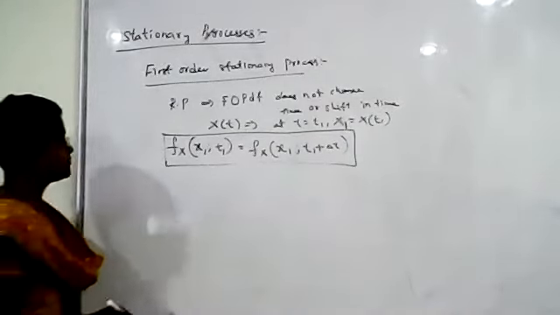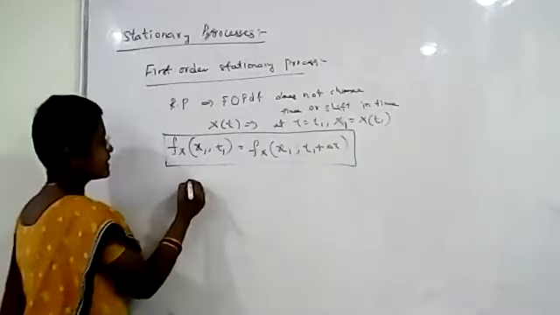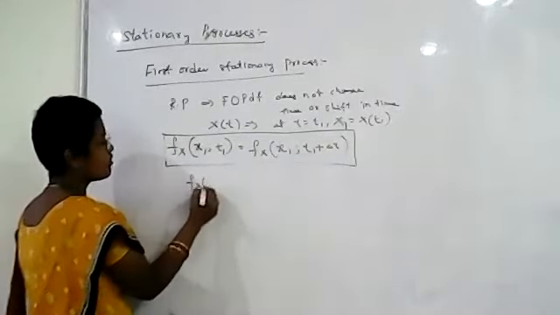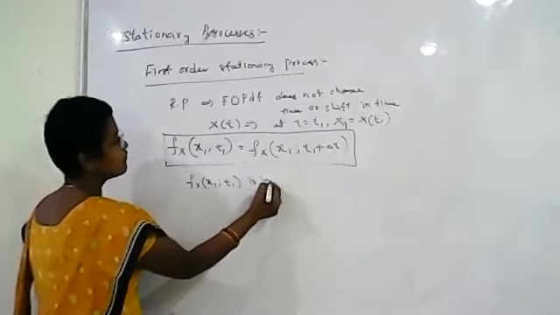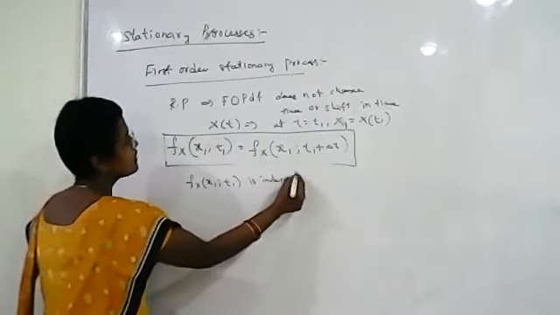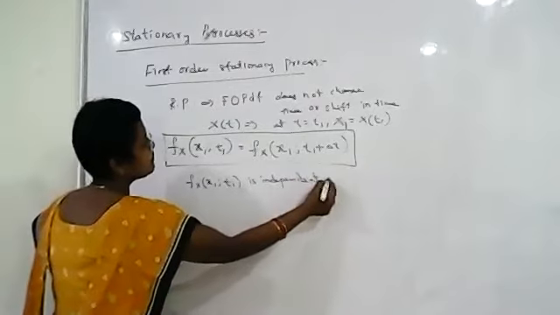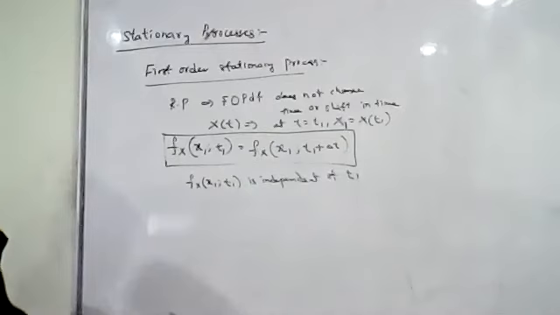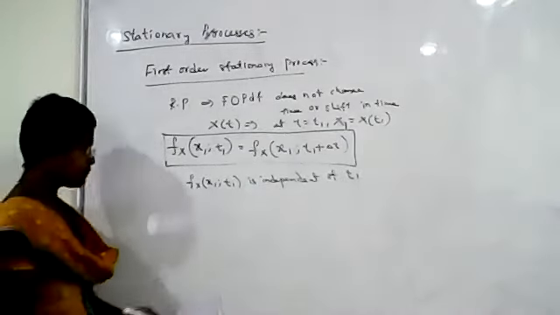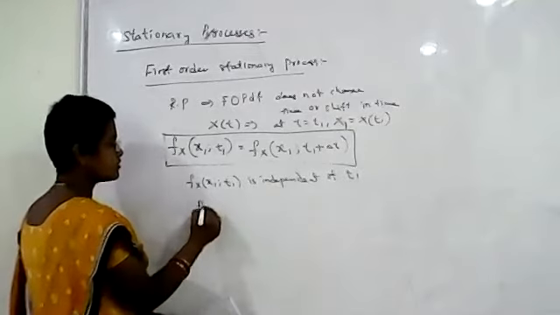From this equation, we can say that fX(x1,t1) is independent of t1. It does not change with t1. Since it is independent of t1, the mean value of the random process is always constant.